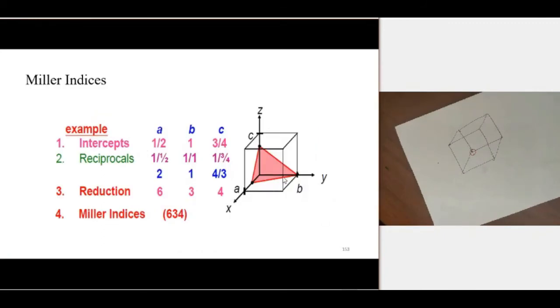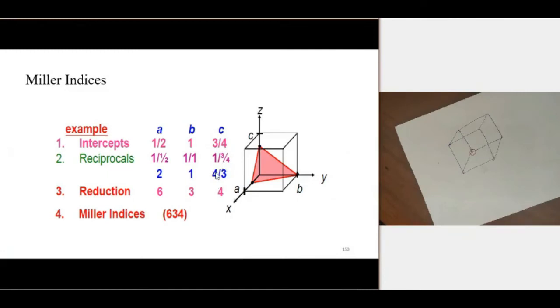And for this one, it cuts the x-axis at the center of the unit cell. That means it is half, and the y-axis at 1. So this will be 1. Here it is half, 1, and here it is cut at the 3 by 4th distance of this unit cell. So it is 3 by 4. Take the reciprocal: reciprocal of 1 by 2 is equal to 2, reciprocal of 1 is equal to 1, reciprocal of 3 by 4 is equal to 4 by 3.